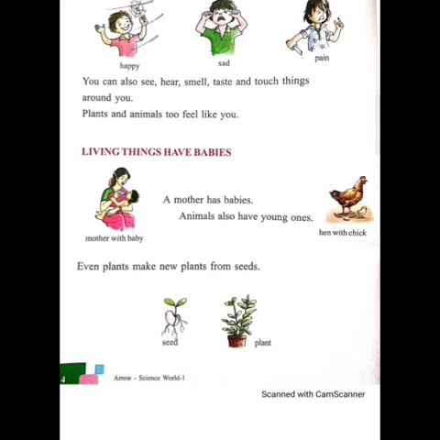All living things have babies. Let us see. A mother has babies. Animals also have young ones. Even plants make new plants from seeds. Yes, all living things produce new organisms of their kind. Some animals produce babies and some lay eggs. Plants mainly reproduce through seeds, which can germinate in suitable conditions and grow into new plants. So all living things have babies.